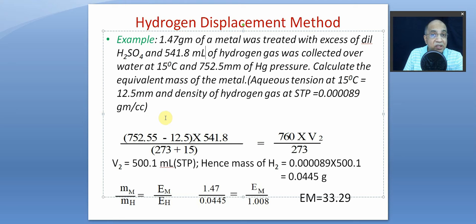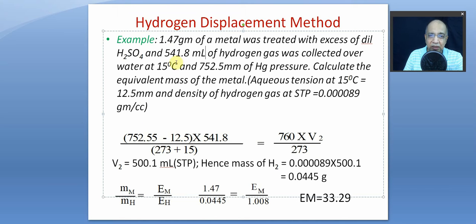Now I told you the first work is to convert the volume from the non-STP condition to STP condition by using the combined gas equation, P1V1 by T1 equals P2V2 by T2, and we had to subtract 12.5, the aqueous tension, from the pressure of the moist gas.